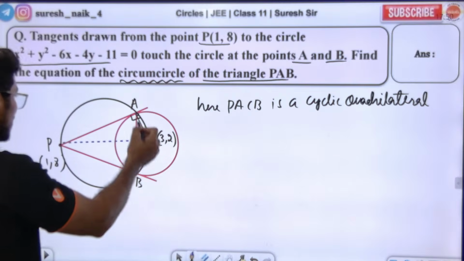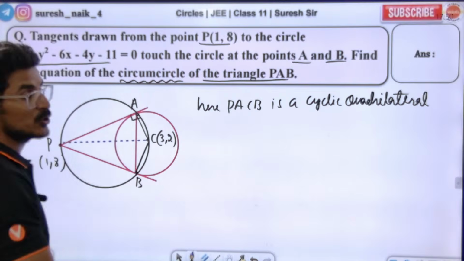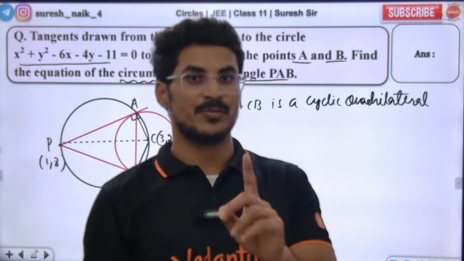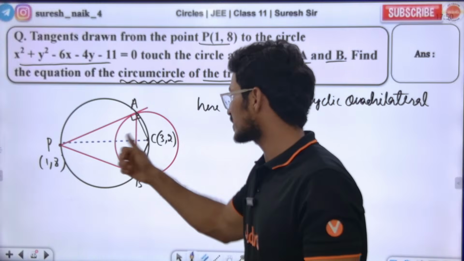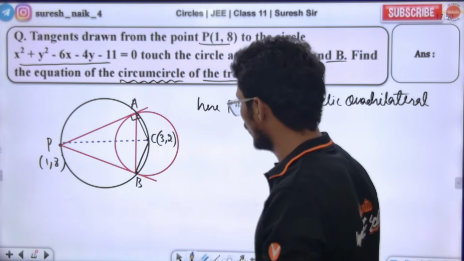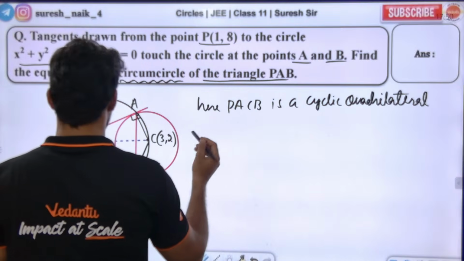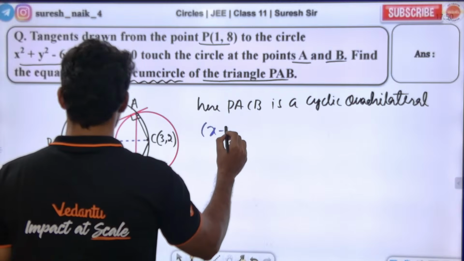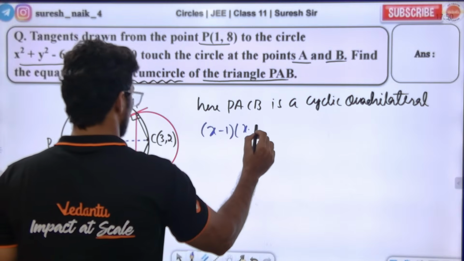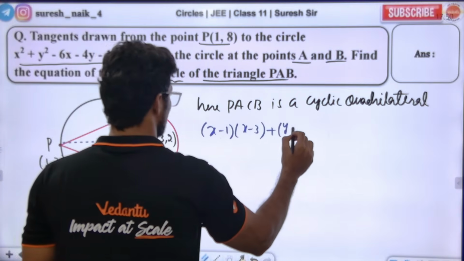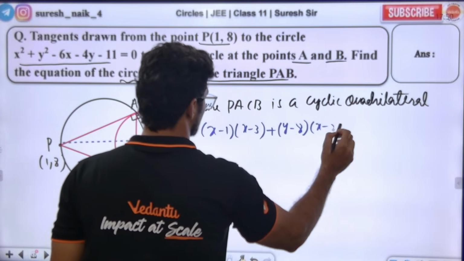Sir, now the circumcircle of triangle PAB is passing through the center of the given circle. This is a beautiful point. Listen to the class, this circumcircle is passing through the center of the given circle. Now PC is the diameter, can I use the diametric form? x minus x1 into x minus x2 plus y minus y1 into y minus y2.